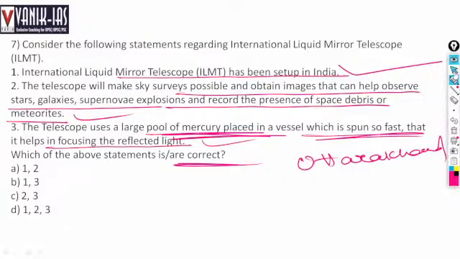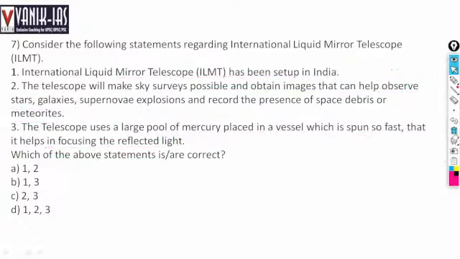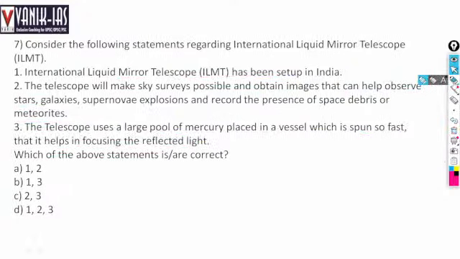Next, what is mercury used in? The International Liquid Mirror Telescope, ILMT.